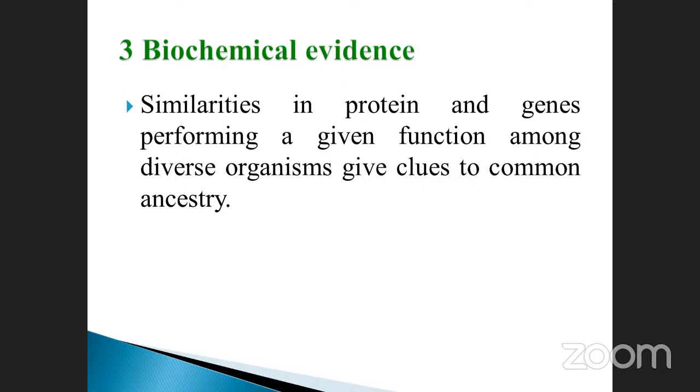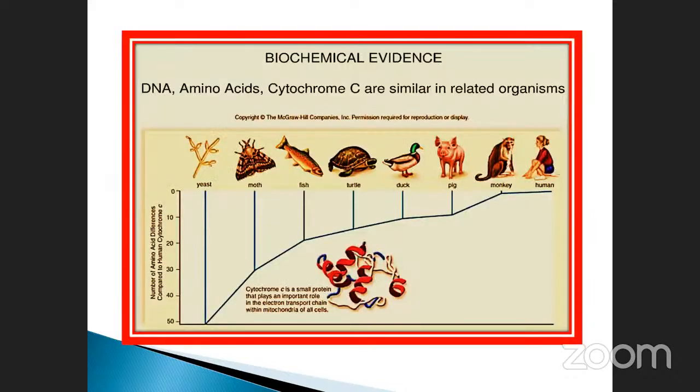The other biochemical substances were present in the ancestor, but nowadays the newly evolved animals also have the same functions. The protein biosynthesis development again. Okay, those things are also reported. See here, DNA, amino acids, cytochrome C are similar and related to the organisms. All are different animals, different plants as well as animals.